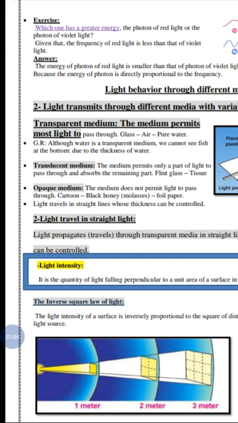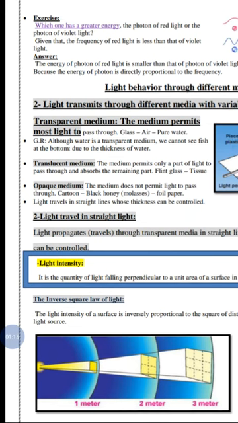Give reason. Although the water is a transparent medium, we can't see fish at the bottom. Why? Because of the thickness of the water. So due to the thickness of the water, at the bottom of the water, we can't see the fish inside it.